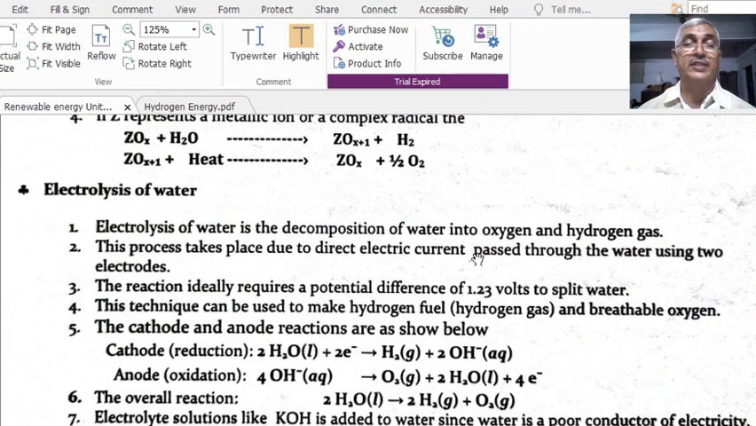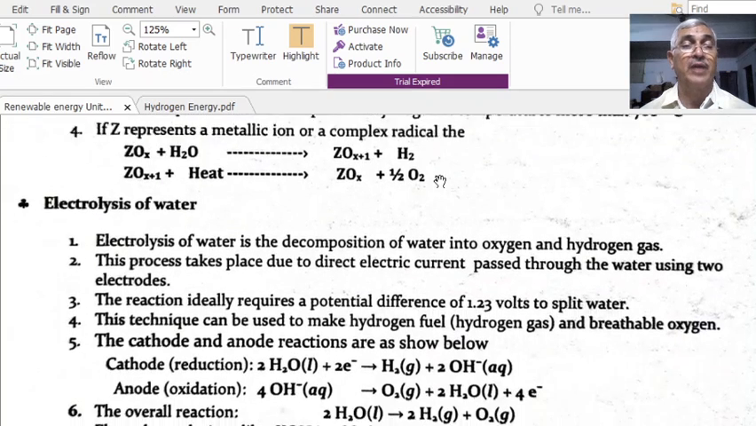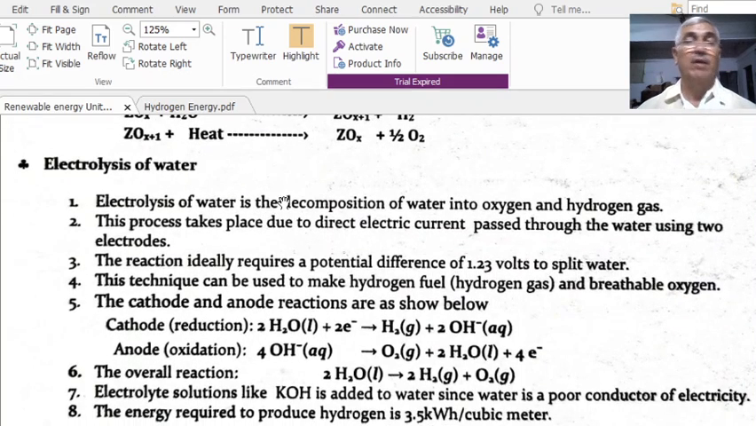You know all these things. That's why that is the added advantage as far as this method is concerned. This method is known as the thermochemical method. Next, electrolysis of water. Water, H2O.